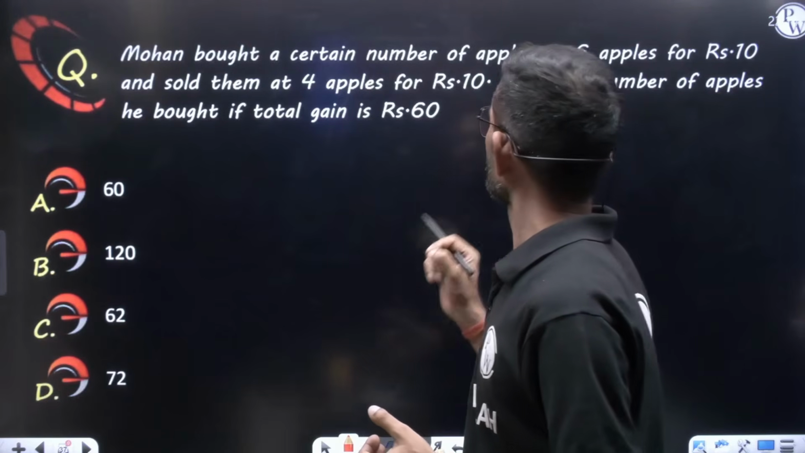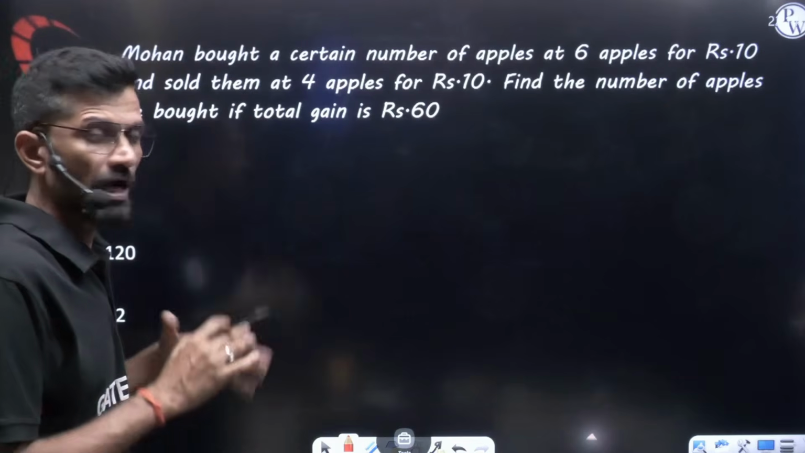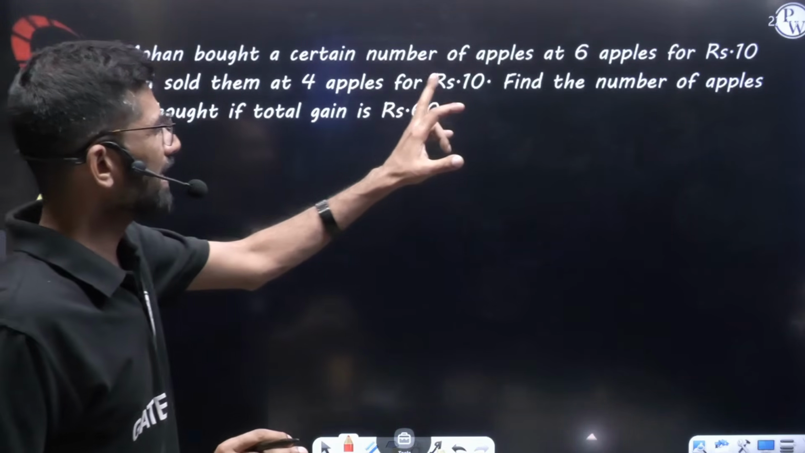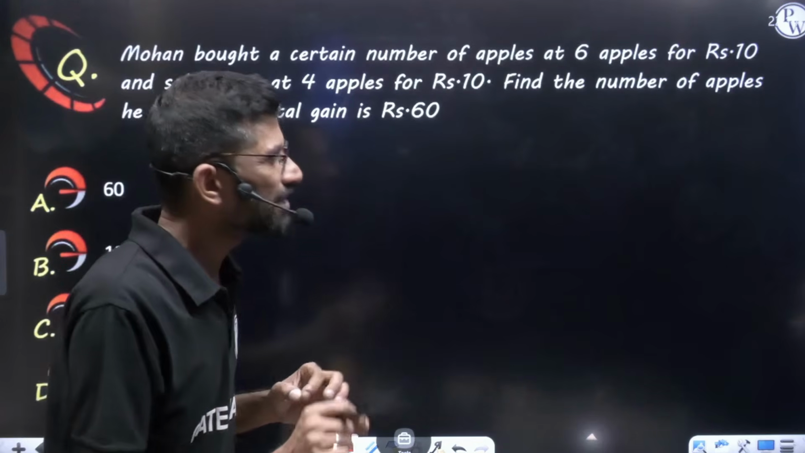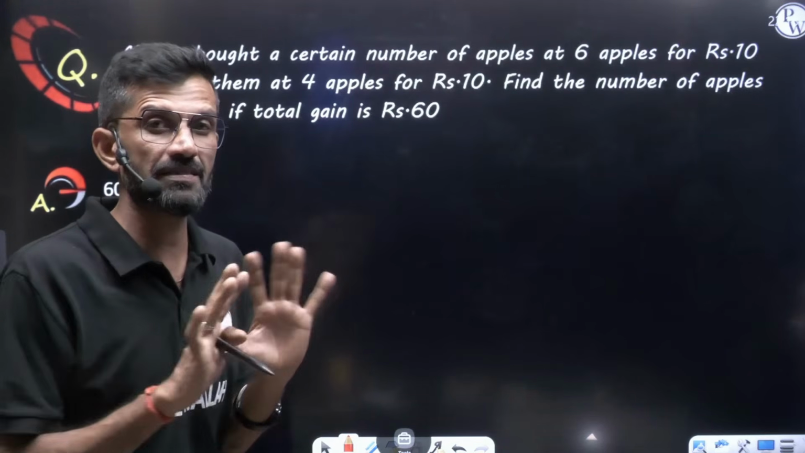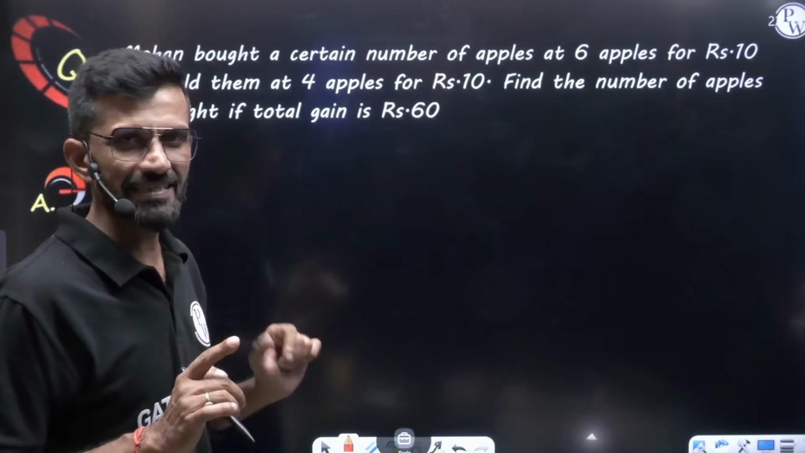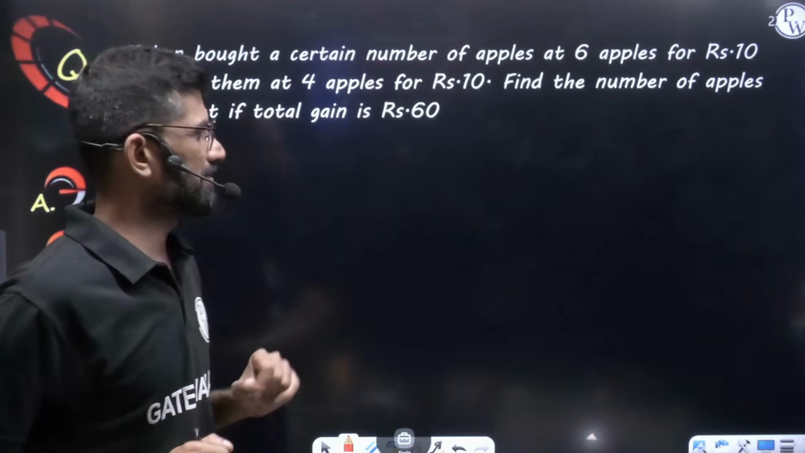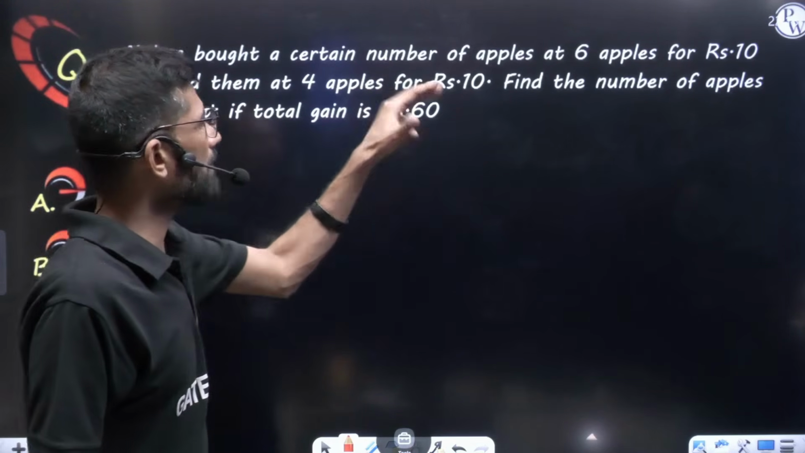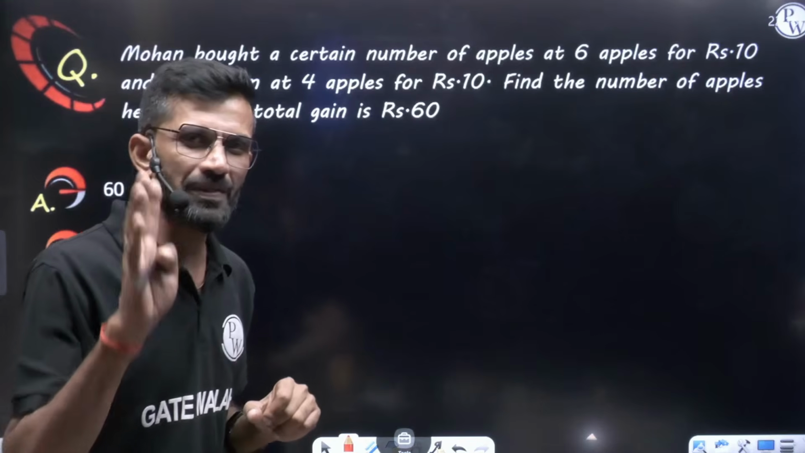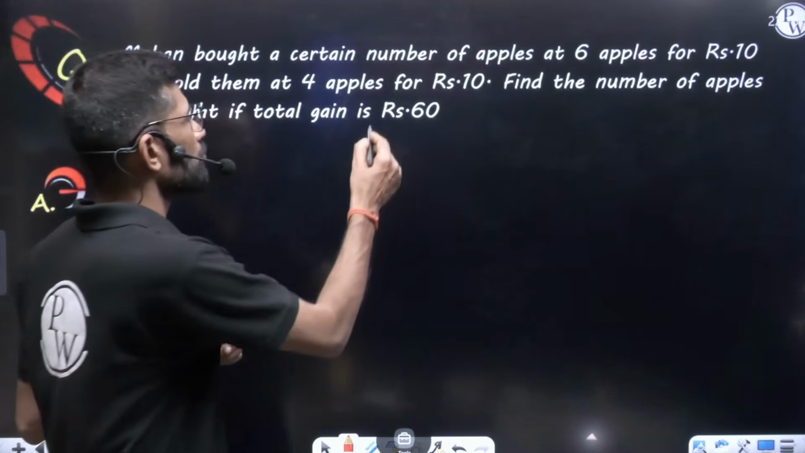Mohan bought a certain number of apples. How many? We don't know. It is given at 6 apples for ₹10. Total how many apples he bought is not given. Like that rate he is taking, and he sold them at 4 apples for ₹10. Find the number of apples he bought if total gain is ₹60.